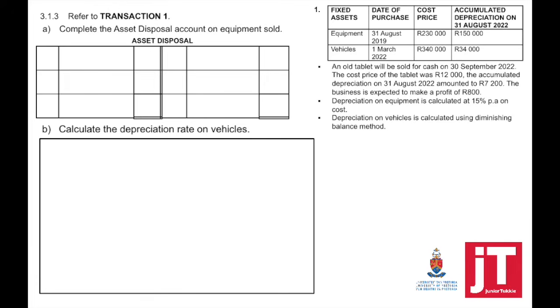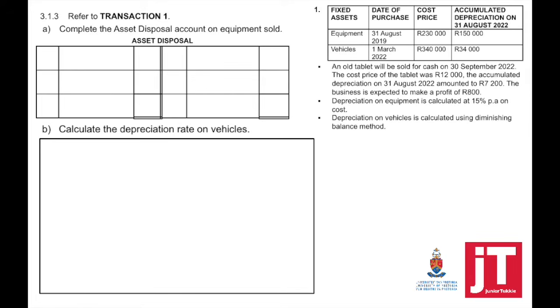Third step, take out the total accumulated depreciation. Step number 4, record the selling price. Step number 5, calculate if you made a profit or loss on disposal of the asset. If we sold it for more than the book value, it means we made a profit. If we sell it for less than the book value, it means we made a loss.